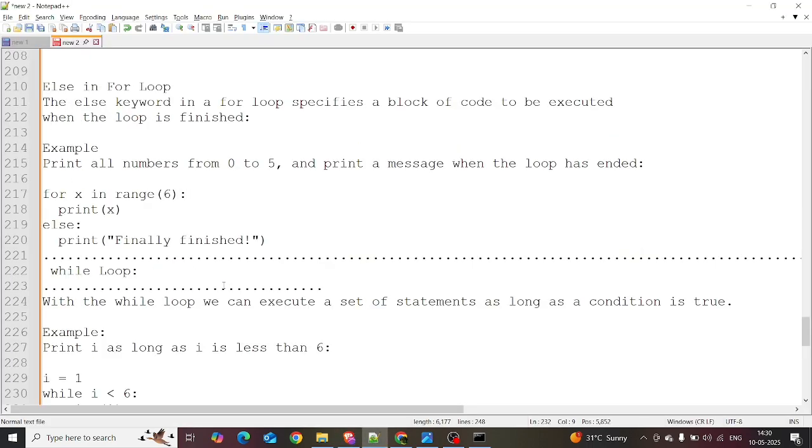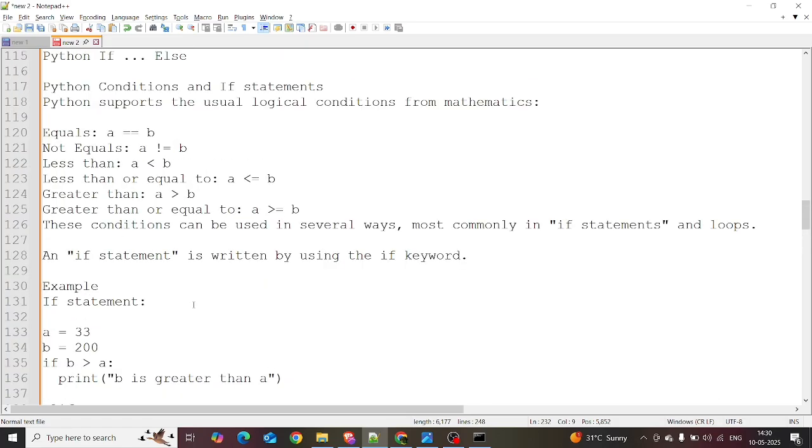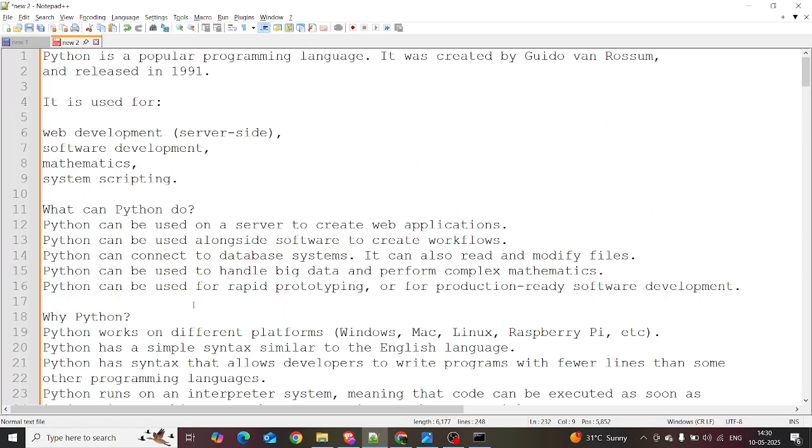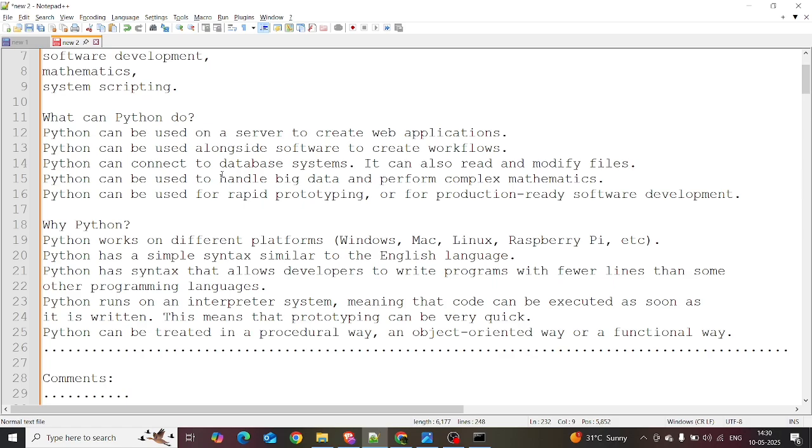We explained the while loop and for loop. Let's quickly come to the recap of this session. First, in this video we have learned what Python is, what programming languages are, what an interpreter is, and why Python, when Python was implemented, what its uses are, what Python can do, and why we are choosing Python as data professionals,